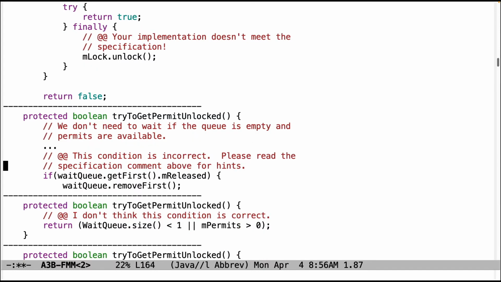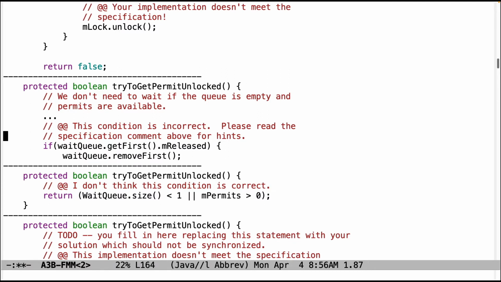Now let's turn our attention to some problems with try to get permit unlocked. This code should be very simple. It should just check to see whether or not there are any waiters in the queue, and whether the permit count is greater than 0. If there are waiters in the queue, then you can't get the permit because somebody's waiting. If there are no waiters in the queue, but the permit count is 0, then you also can't proceed. So try to get permit unlocked will succeed if there's no waiters in the queue and if the permit count is greater than 0. So this whole check here just makes no sense at all.